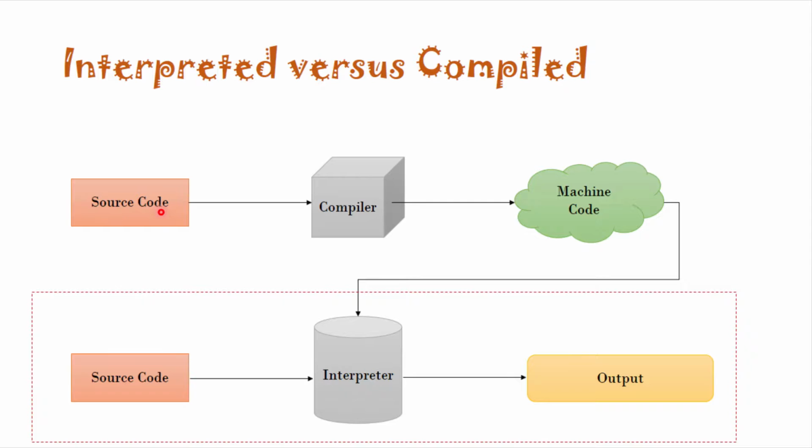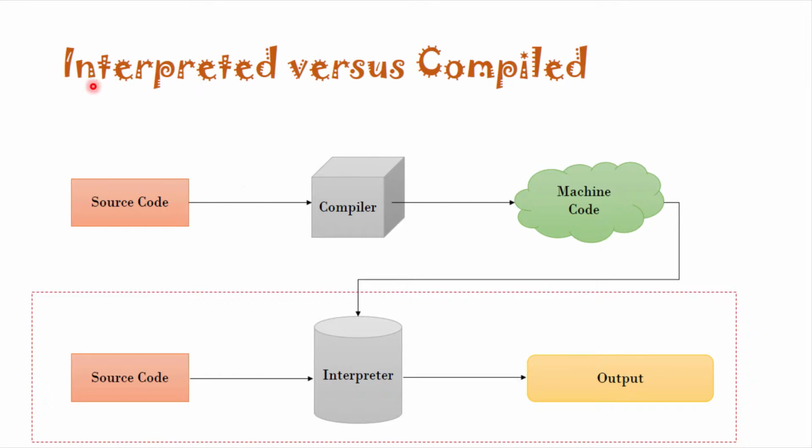In such a language you write a source code. In source code you write all the programming language instructions. You feed this source code to a compiler. The compiler converts the source code into a machine code, and then the machine code is translated by an interpreter and you get an output. These are the steps required in a compiled programming language like C. First you have to write a source code. Source code is compiled into a machine code, then the machine code is interpreted by an interpreter and you get an output.